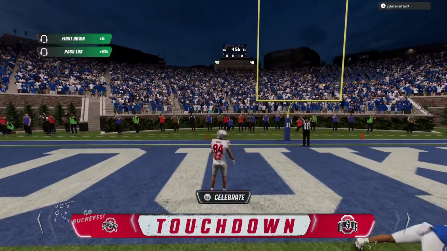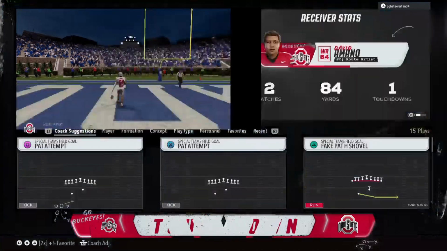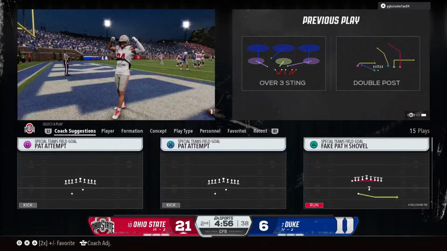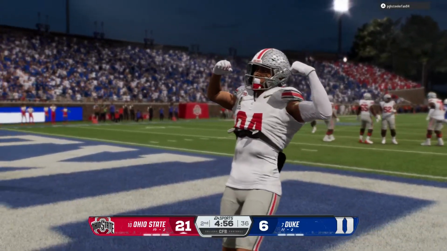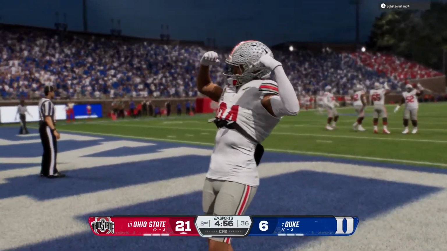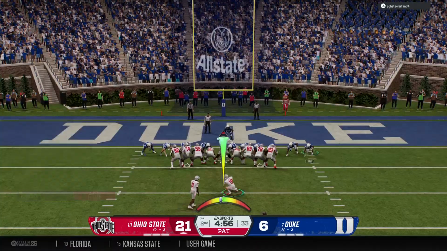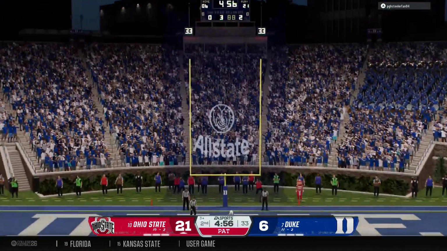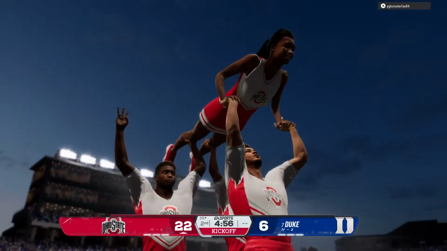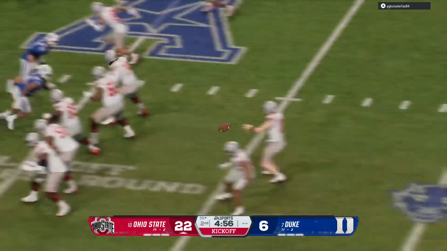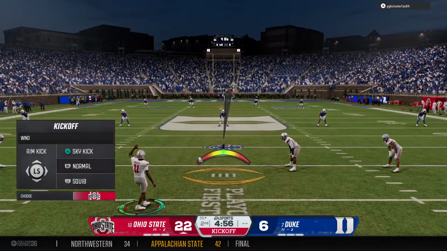Pass caught. Can he get in? And he's in. Touchdown, Ohio State. This guy can do it all. We've seen him go behind coverage and make plays downfield. We can see him catch the ball underneath, just like this. And when he catches a football, he is so dangerous after the catch. This one leads him into the end zone for the 6 points. Point after makes the lead 16. So after putting up the touchdown, the kickoff team is out there to boot it away.